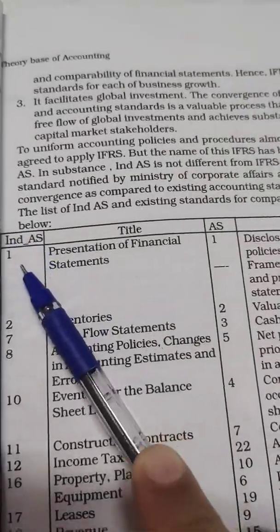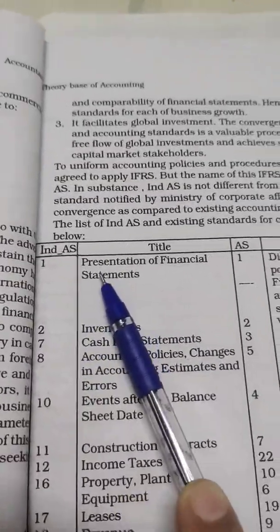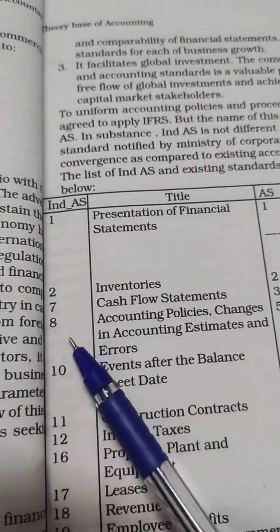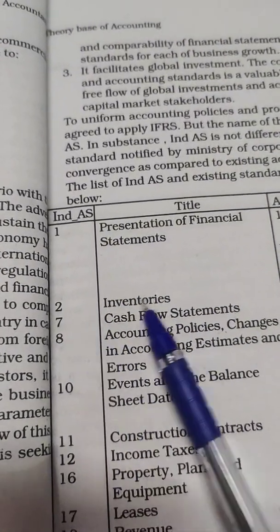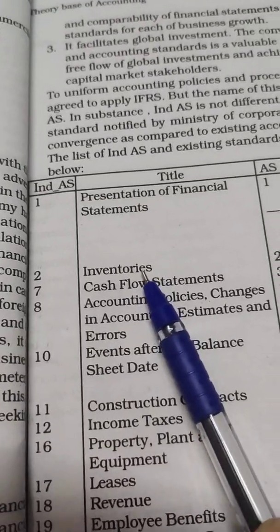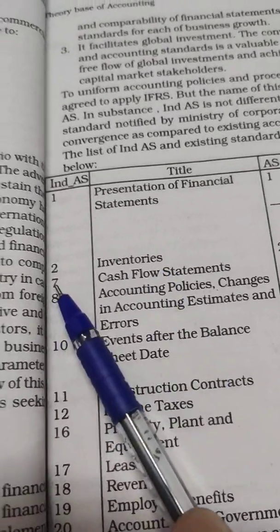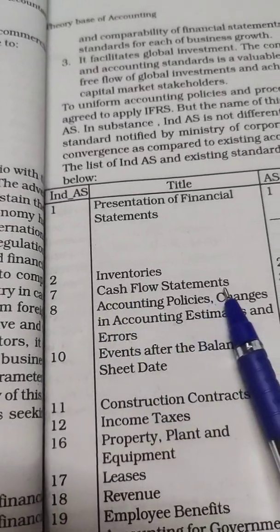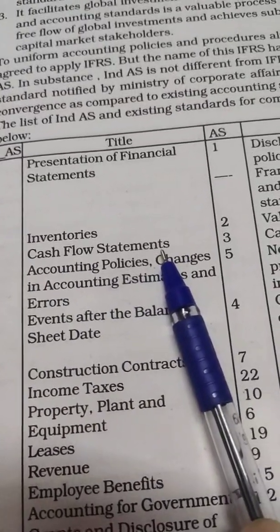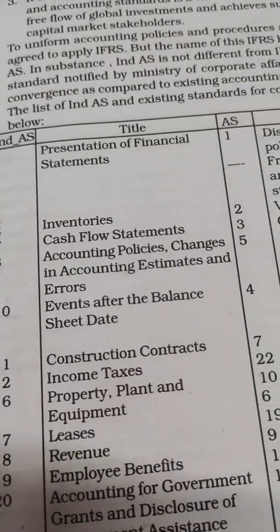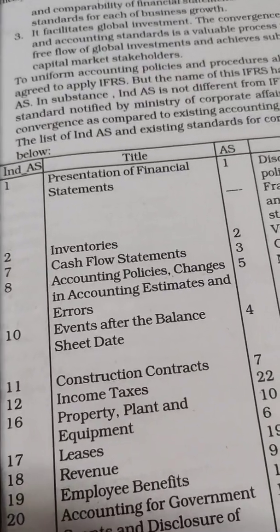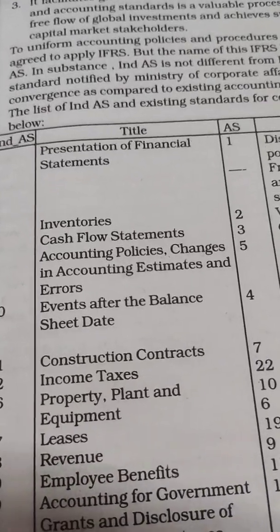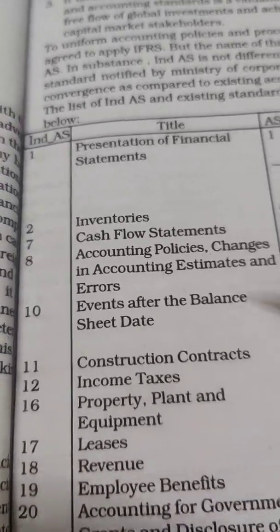just like accounting standard 1, it is for presentation of financial statements. Accounting standard 2, inventories. Inventories means stock of goods. Accounting standard 7, cash flow statement. Cash flow statement means this statement shows the cash inflow and outflow, means how much cash is received or paid during the year of an enterprise.